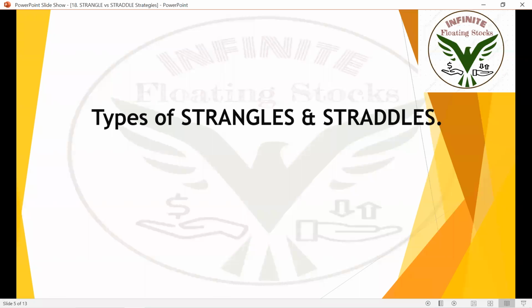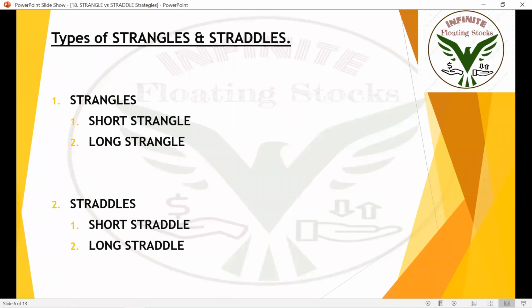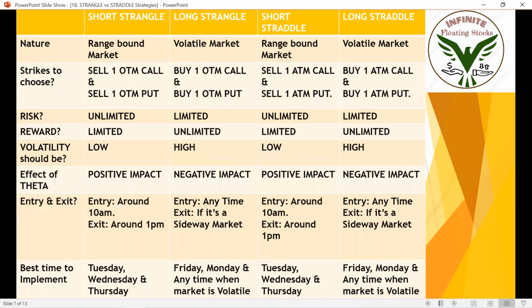And the types of strangles and straddles I just told. Two types: strangles are two types and straddles are two types. Strangles are two: short strangle, long strangle. In short, we sell an out of the money call option and we sell an out of the money put option. For long strangle, we buy an out of the money call option and we buy an out of the money put option. To make it a straddle, for short straddle, we sell the at the money call option and the at the money put option. For long straddle, we need to buy the at the money call option and the at the money put option. I just showed. That's it.